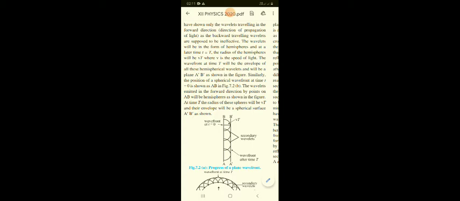Those points are called secondary wavelets, or intersections of primary wavelets generating secondary sources. And then further, when they went on traveling, they were called secondary wavelets.